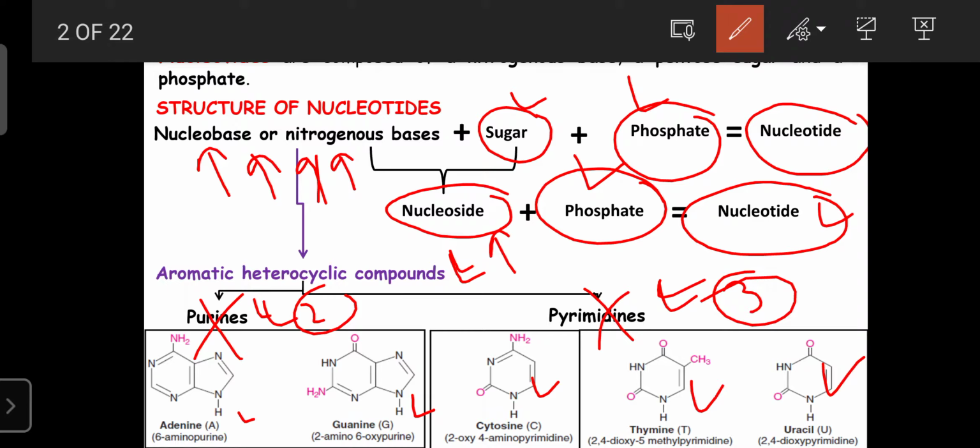By mistake, a cancer cell takes up the drug instead of the purines and pyrimidines, because the drug structure is similar to the purines or pyrimidines. Some are analogs of adenosine, some are analogs of guanosine, some are analogs of cytosine, some are analogs of thymine, or some are analogs of uracil. Their structure is similar to these molecules, so instead of taking the purines, they take the drugs.